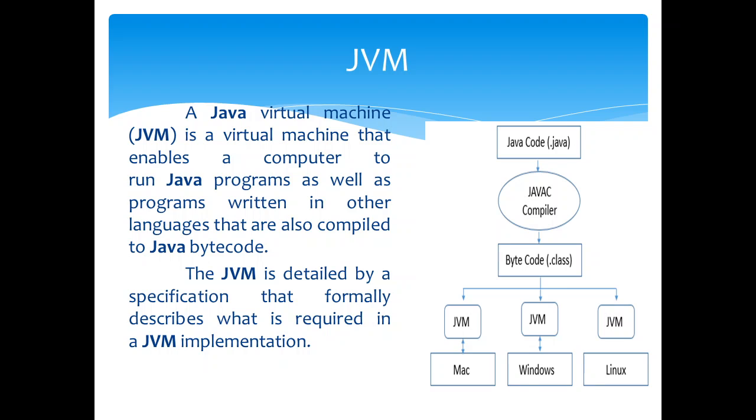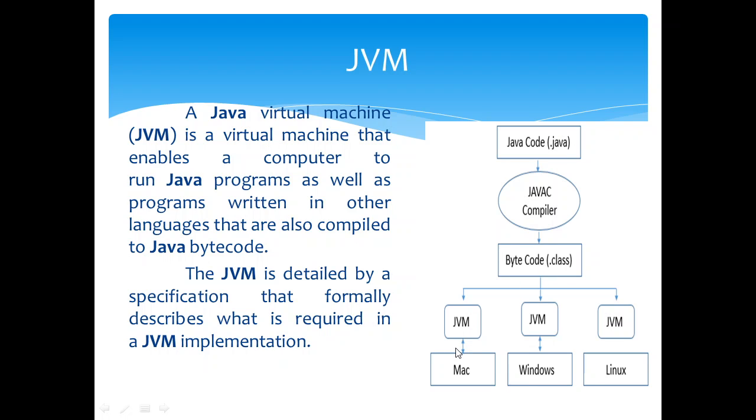Before understanding the Java Virtual Machine, we can discuss the Java code. When we want to write a Java program, we write the source code, which is stored with the extension .java. It is given to the Java compiler, that is javac. This was discussed clearly in the previous video with the sample Java code. The bytecode, the .class file, is then given to the Java Virtual Machine.